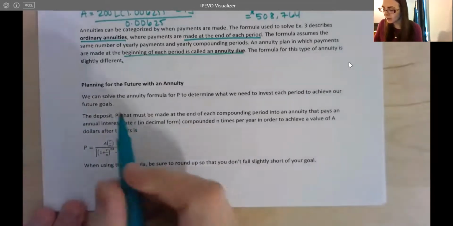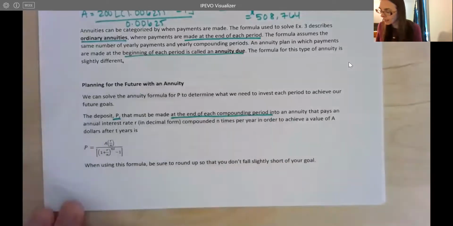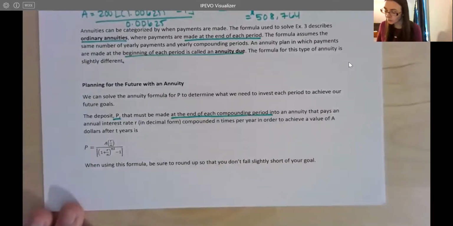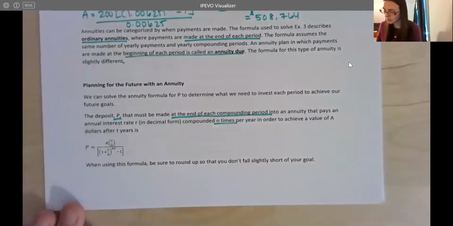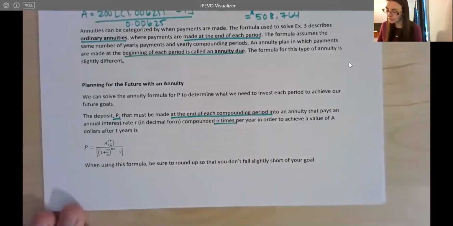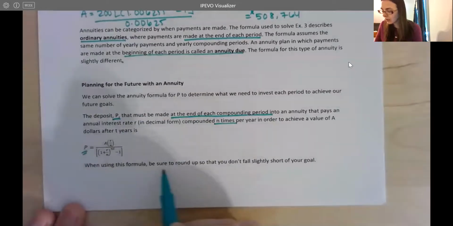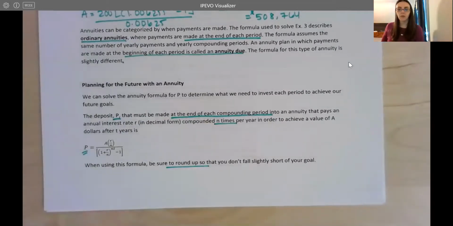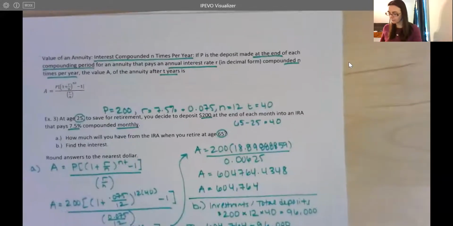So we're going to again assume that the deposit P is made at the end of each compounding period into an annuity that pays annual interest rate r, compounded n times per year, in order to achieve that certain value after t years. And again, just like before, whenever we're solving for P, you do want to round up so that you don't fall short of your goal. It's better to have a little bit too much than a little bit too little, right, when we're saving.